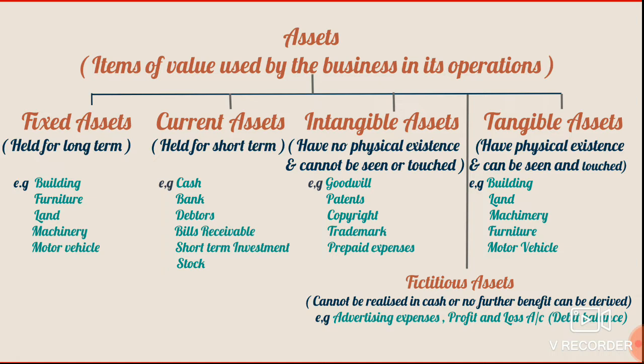Tangible assets are those assets which have physical existence and can be seen and touched. For example, building, land, machinery, furniture, motor vehicle, etc.